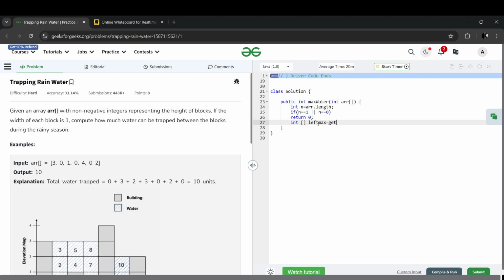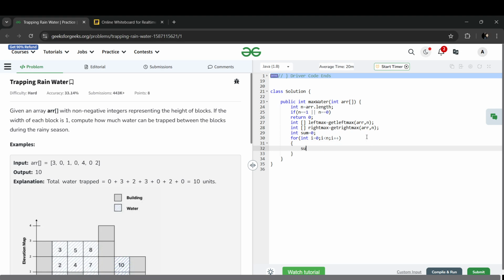I will be making 2 functions also along with it, where I will be passing the array, and then similarly let me make right max too. Then we will be calling these functions. Also we have to take sum, so initially it will be 0. So for int i from 0 to n my loop will be running.